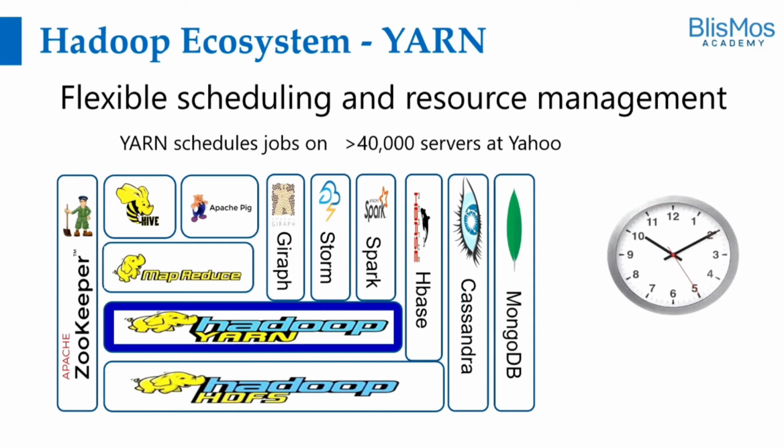This is for flexible scheduling and resource management. Whenever we need to talk about big data storage and processing, we need to manage the computing resources as well. Yarn is taking care of that. Yarn schedules jobs on more than 40,000 servers at Yahoo.